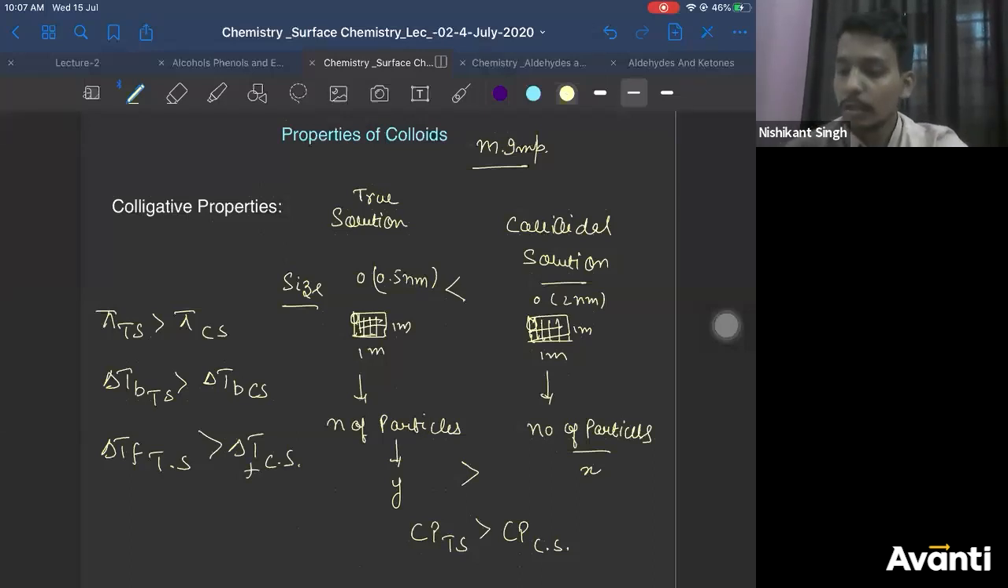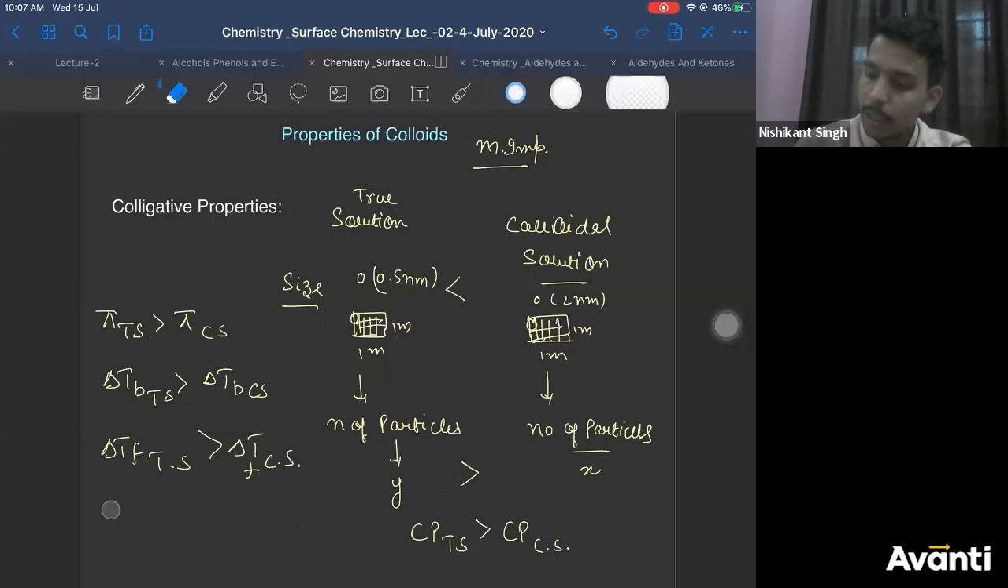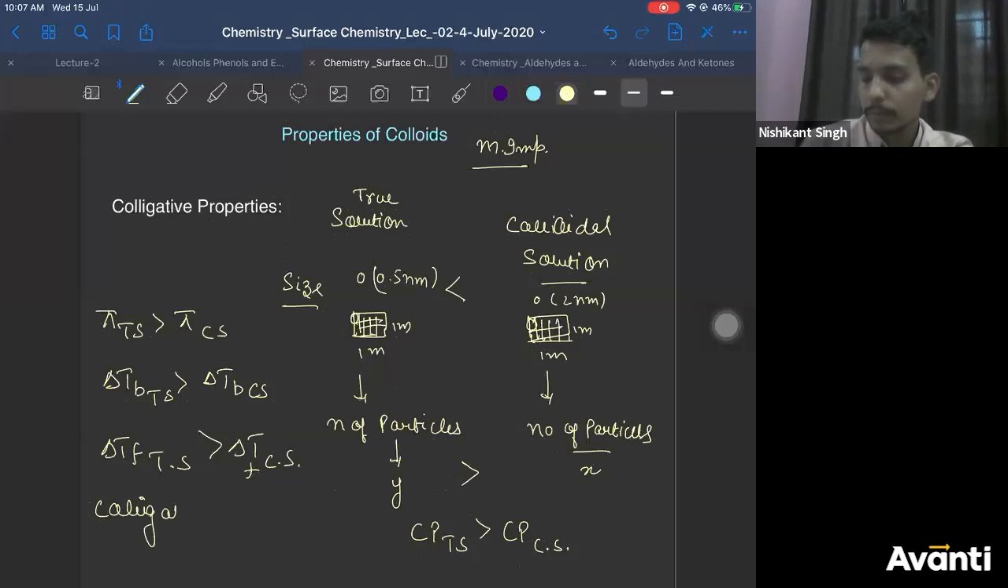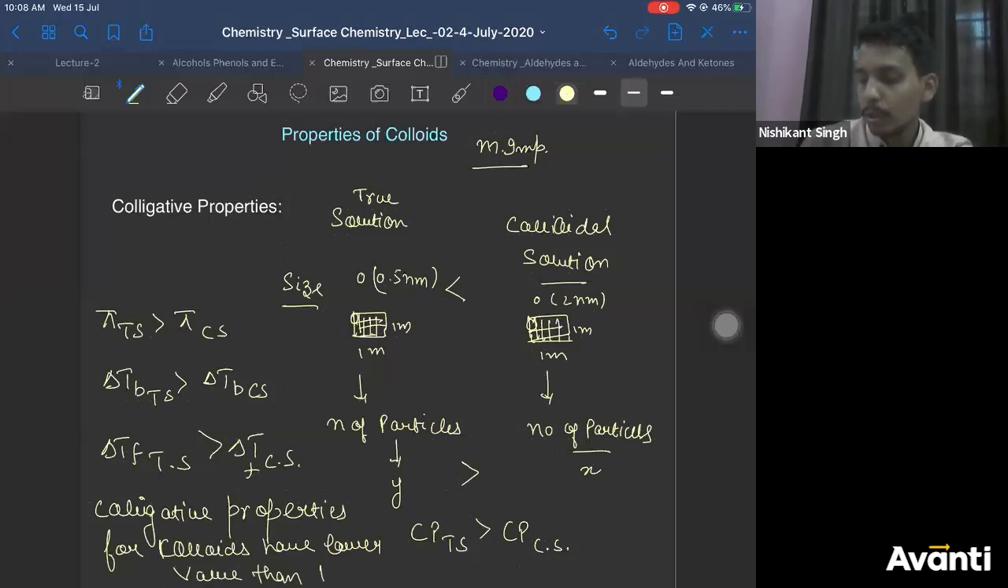So in short, colligative properties for colloidal solution have lower value than true solution. Colligative properties for colloids have lower value than true solution. Is that clear, everyone? Is that clear?